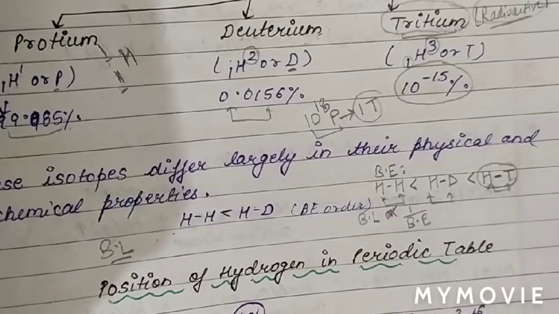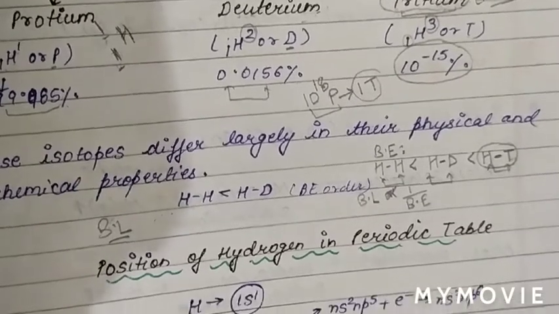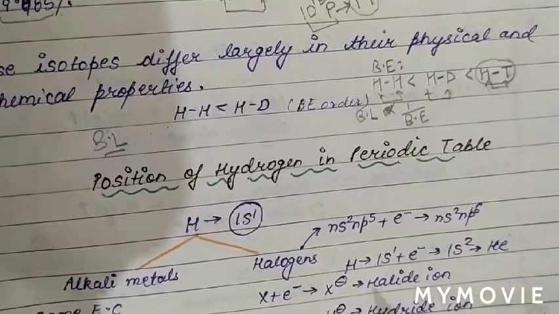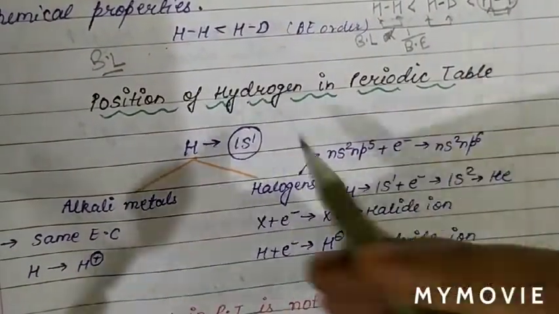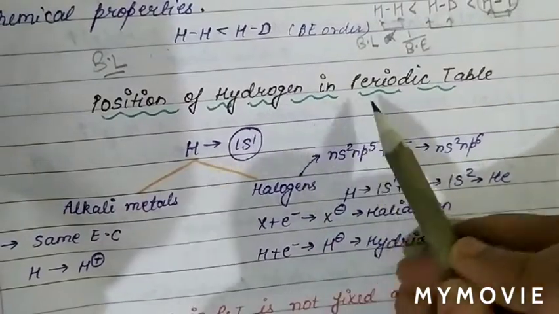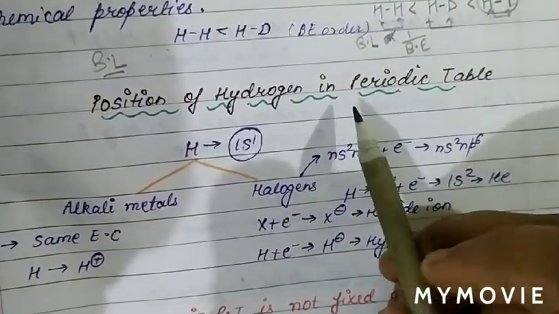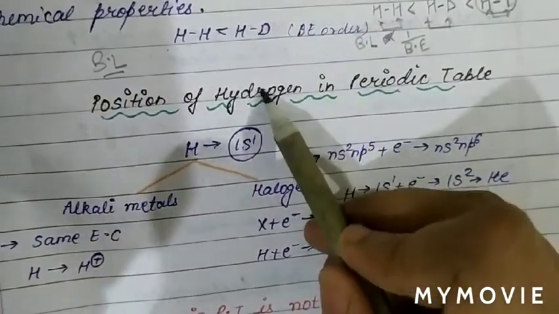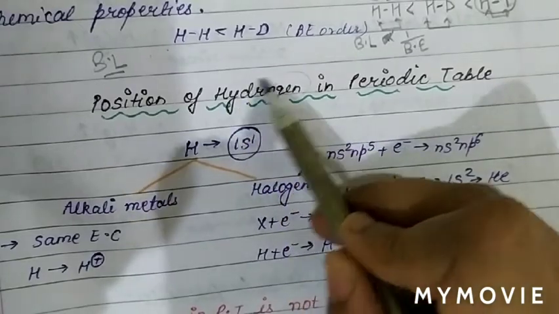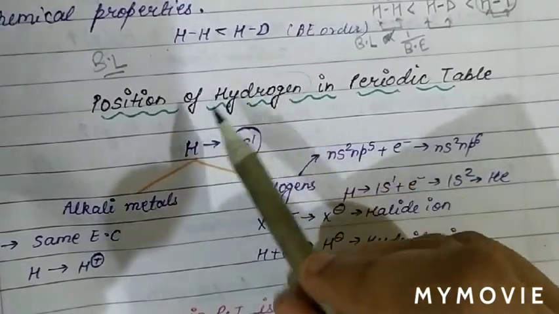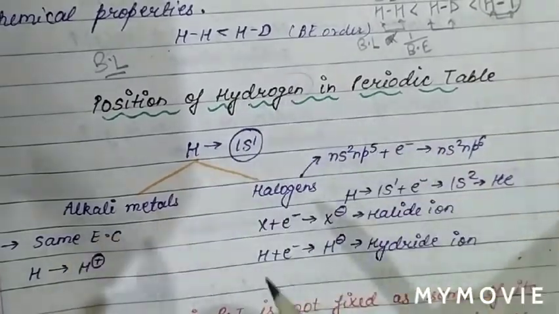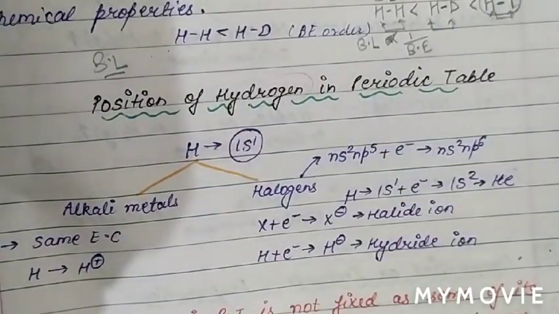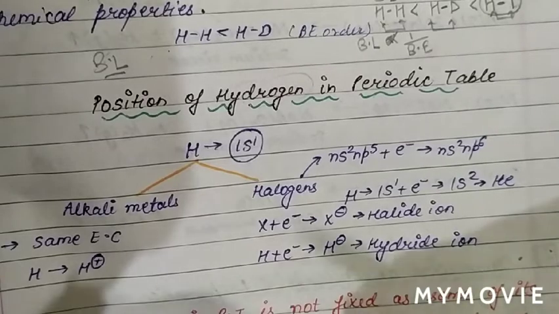Now see the position of hydrogen in the periodic table. Basically the position of hydrogen in the periodic table is controversial, because some properties of hydrogen match with alkali metals, and also some properties of hydrogen match with halogens. Therefore the position of hydrogen in the periodic table is controversial.